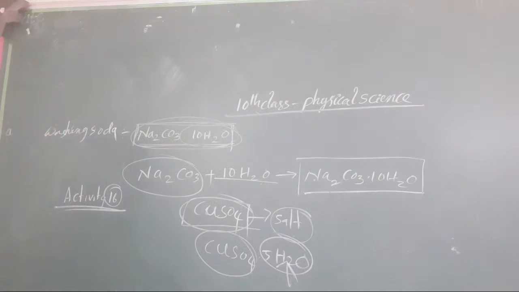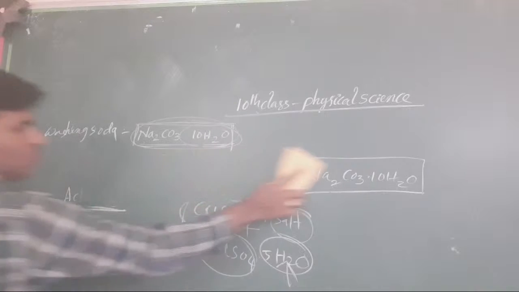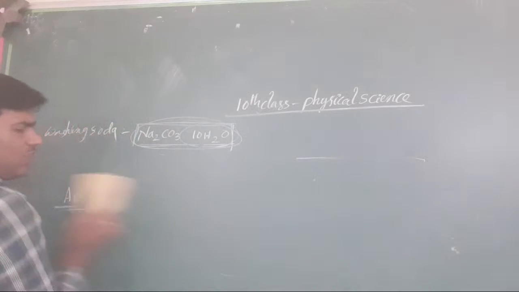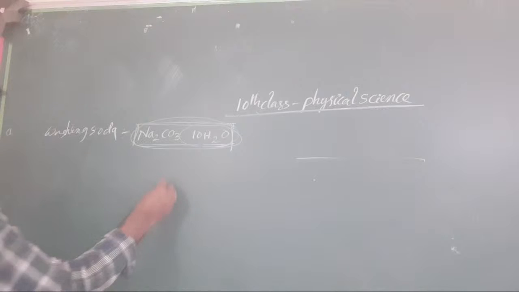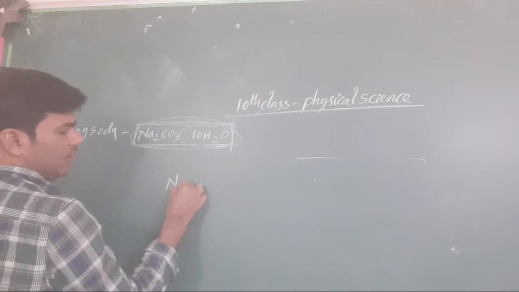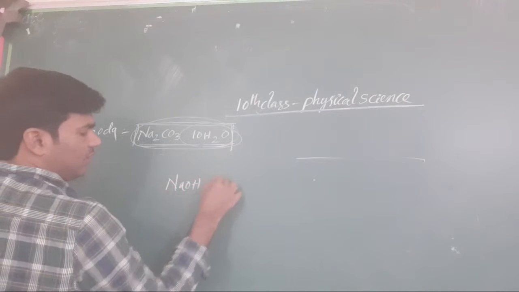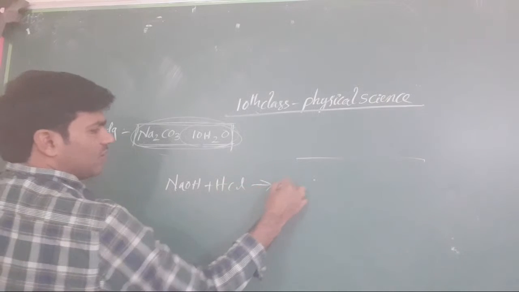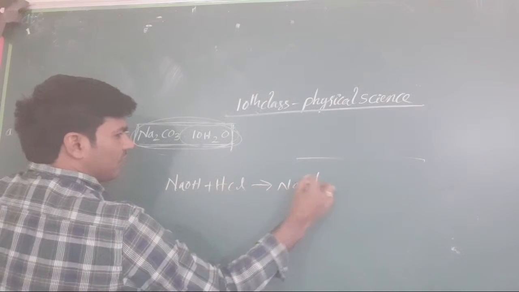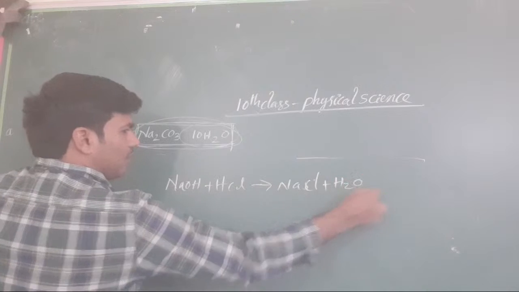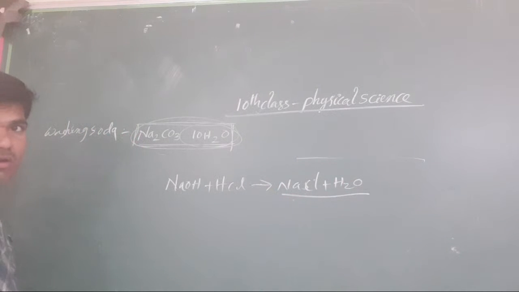You know very well that whatever salt you take, compulsorily it is in the form of a salt with water. When we add NaOH with HCl, what will we get? NaCl will be obtained, with water content. Clear or not, all the students?